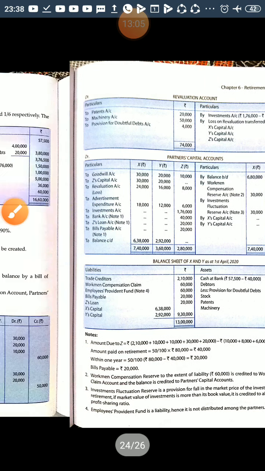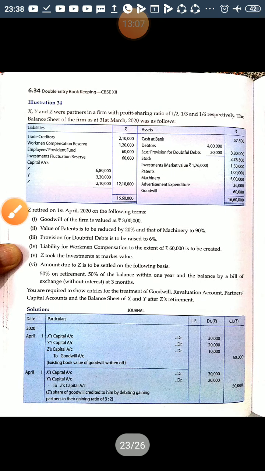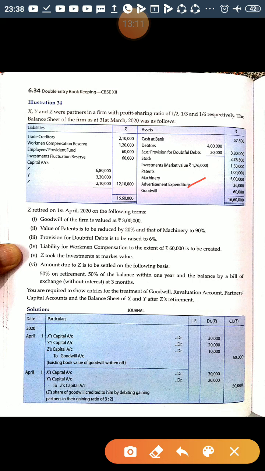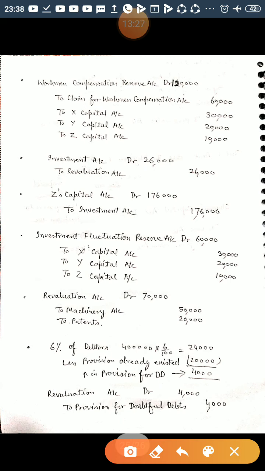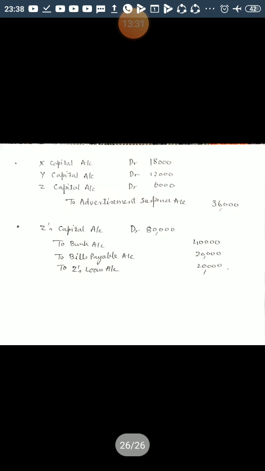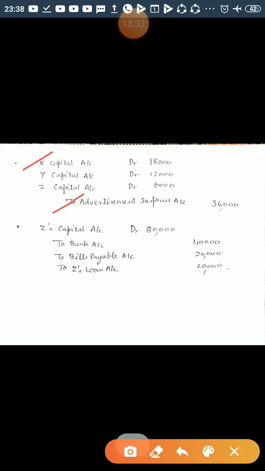of 50,000. Now another thing given in the balance sheet is advertisement expenditure. This is deferred revenue expenditure, or you can say accumulated losses. The accounting treatment for this is that it should be written off among all the partners in their old ratio, and the journal entry will be, because it has a debit balance, while writing off it should be credited, and all partners' capital accounts will be debited in their old ratio.